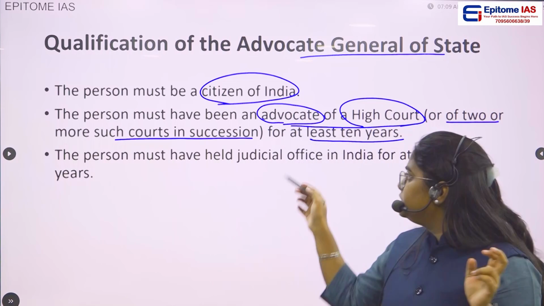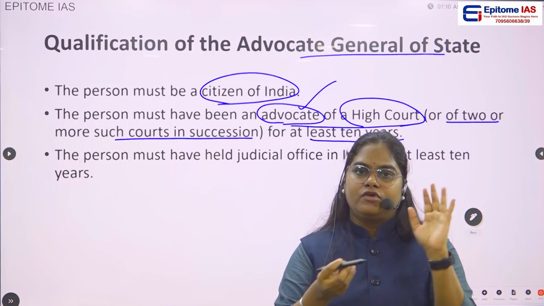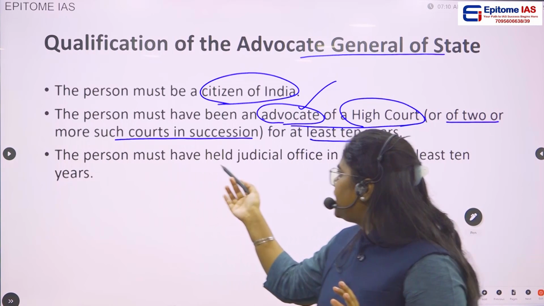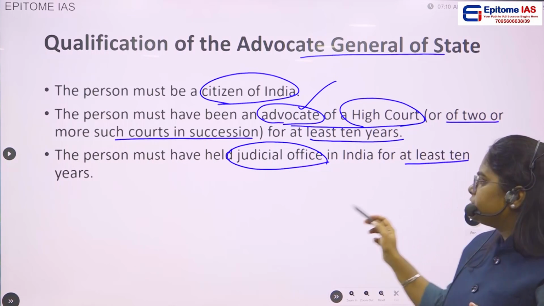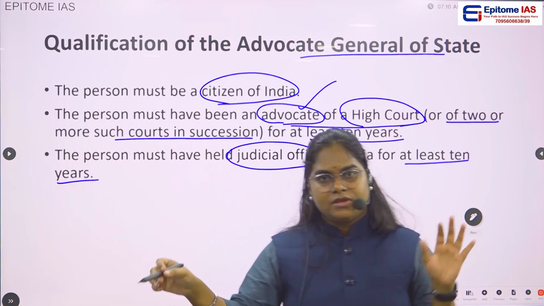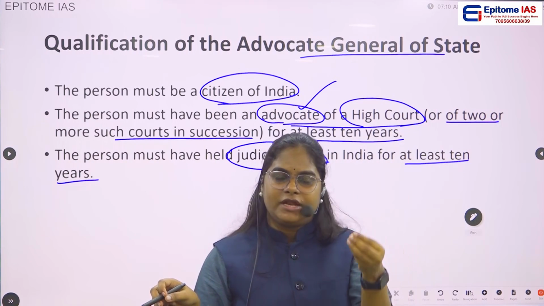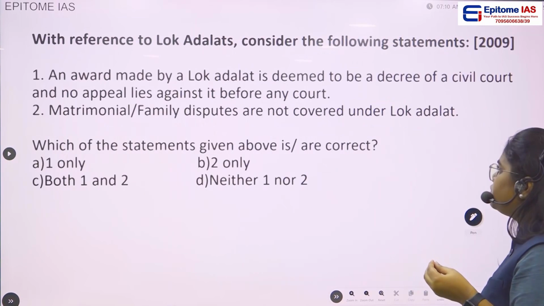But basically he should have served as an advocate of a high court for at least 10 years. Or the person must have held a judicial office in India for at least 10 years. So these are the qualifications for the Advocate General of a state.